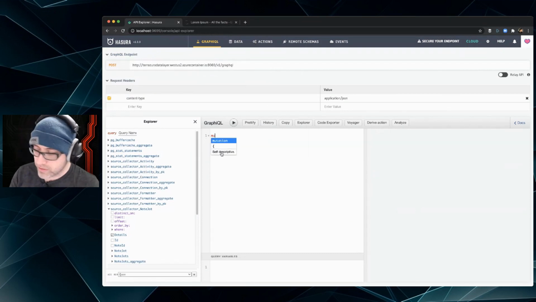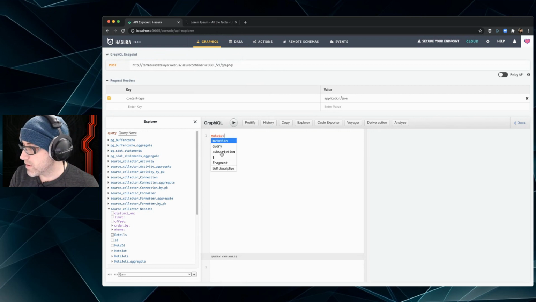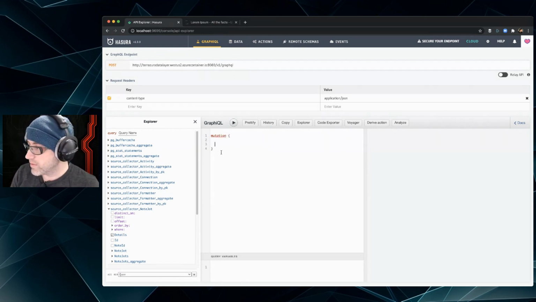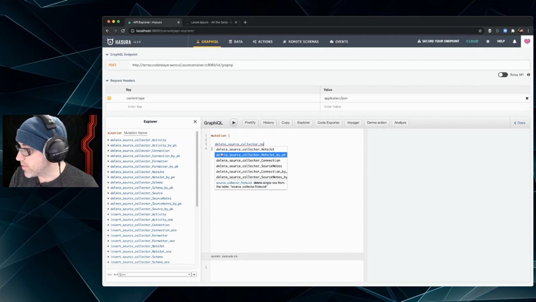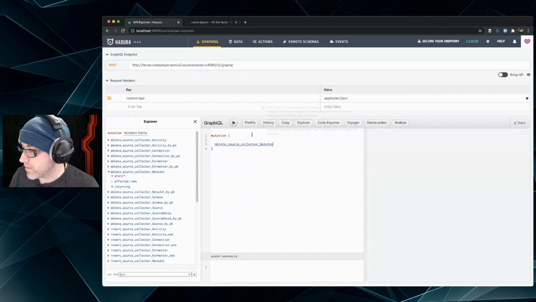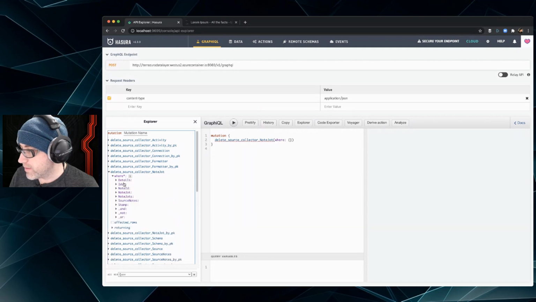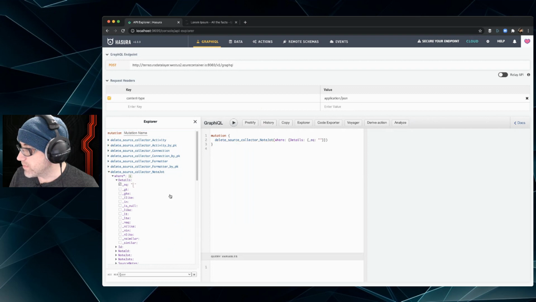Let's do a mutation and get rid of that. We don't want that in there. Delete source vector note jot, not by primary key, note jot here. And we're going to do where, and then the details. And what was it? I forget what it was.